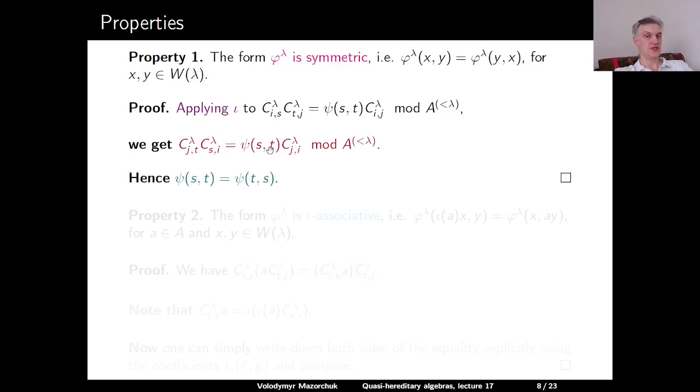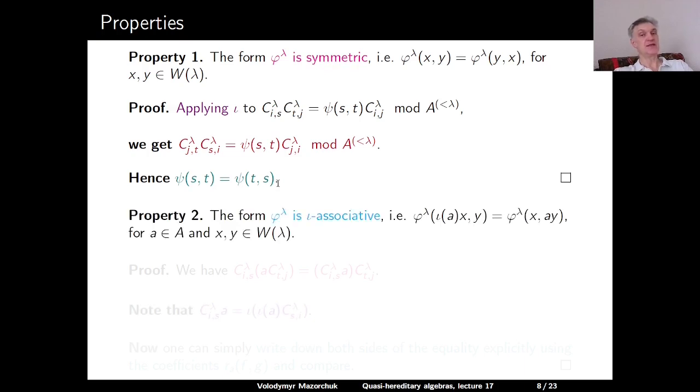And now if you look at the definition, this means that psi(s, t) equals psi(t, s), which means exactly that our form is symmetric. And the second property is that it is associative modulo our anti-automorphism lambda. This means that for any a in A and for all x, y in W of lambda, the value of phi upper lambda at the pair (ax, y) equals the value of phi upper lambda at (x, ay).